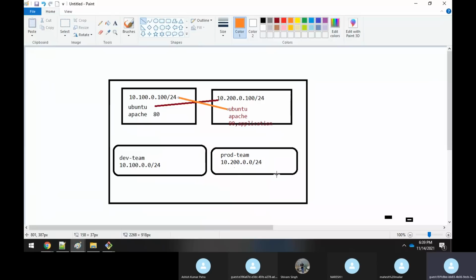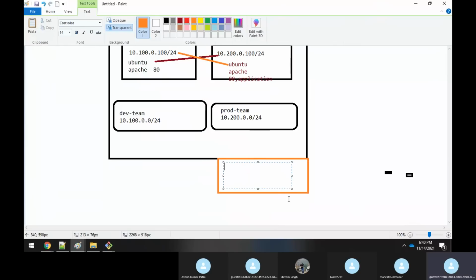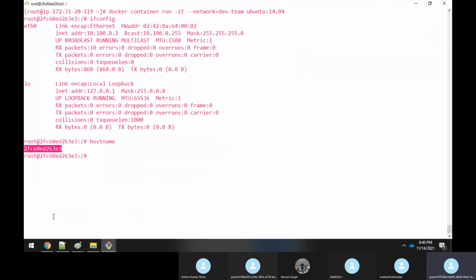To do that, you need to enable port mapping. So how do you do the port mapping? We have already understood that we have one network interface here, which is nothing but your eth0. What is the IP address of your eth0?